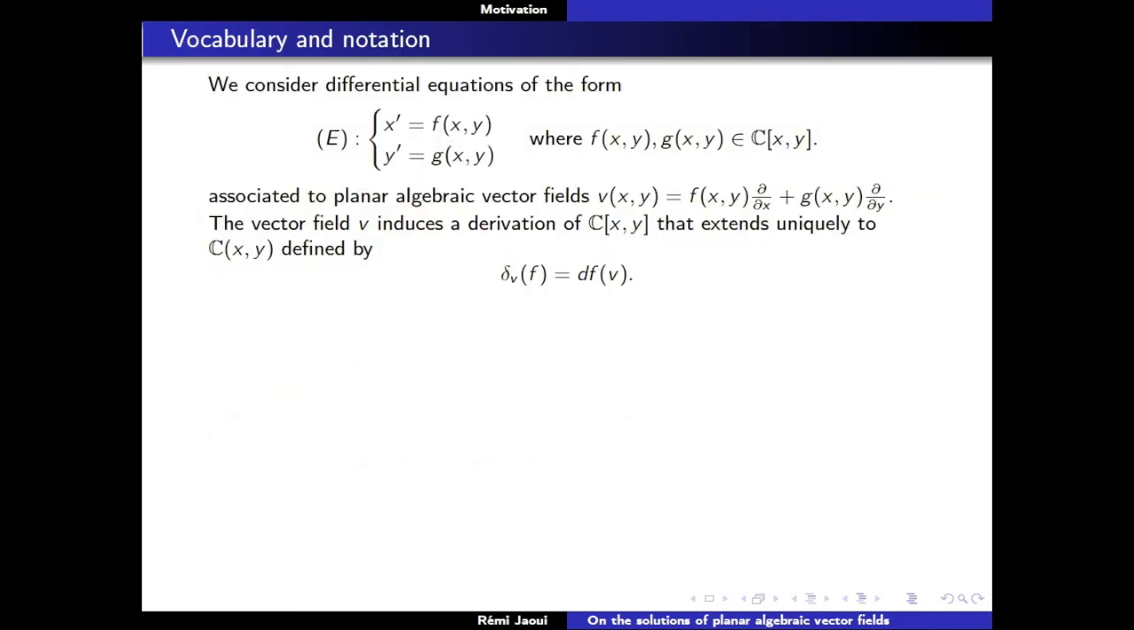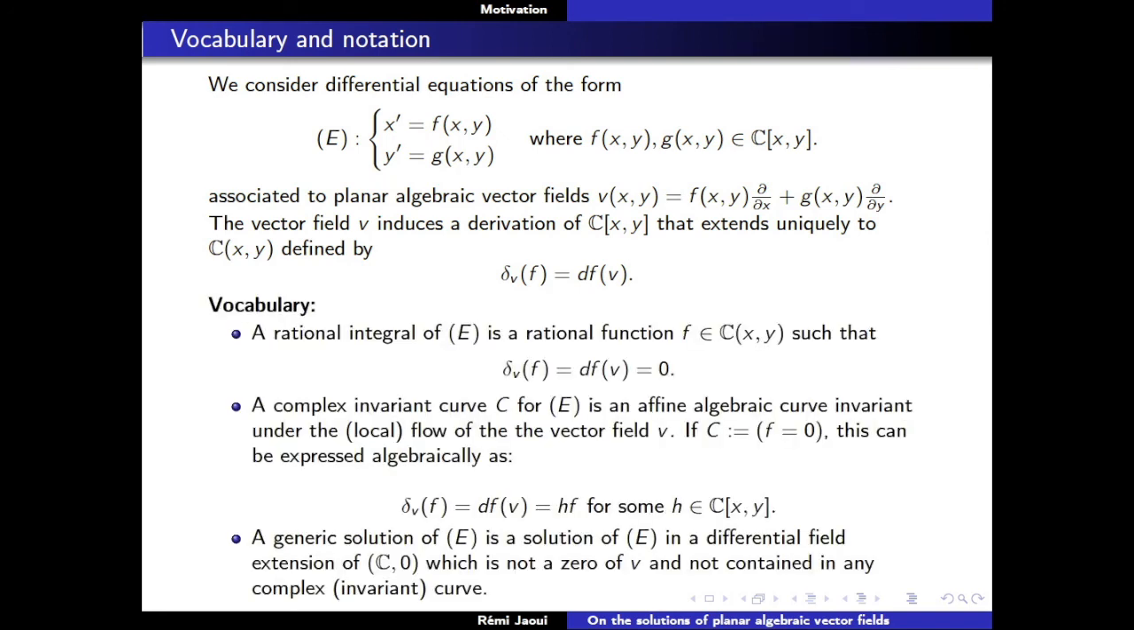So let me first explain what kind of vocabulary I will be using, just so that we all agree on what I'm saying. I will consider only planar algebraic vector fields. They are given by x' is a polynomial f in x and y, y' is a polynomial g in x and y, and you can also write it in vector field form. And when you are given such an equation, you get a derivation on the ring of polynomials in 2 variables that extends uniquely to the ring of rational functions and even to the algebraic closure.